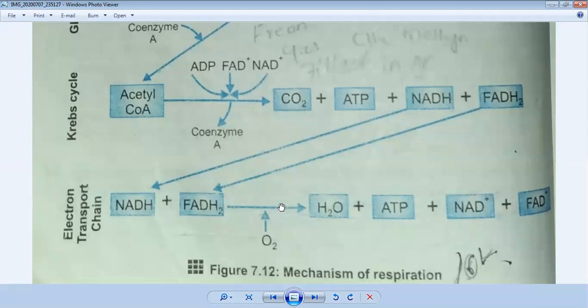And because of that, when oxygen is mixed with this reaction, what will happen? Water will be produced, because these both coenzymes are releasing hydrogen ions from their body. So when this hydrogen is mixed with oxygen, they both will convert into water.